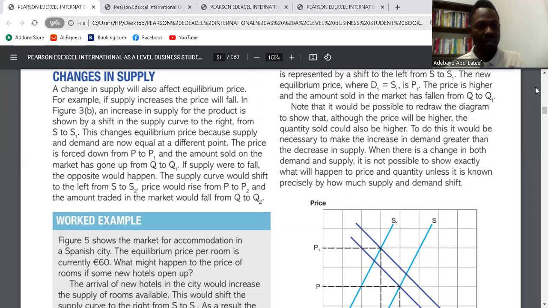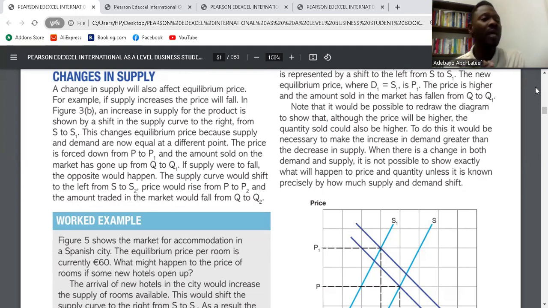Do you get it? Yes. The quantity has increased. They said the changes in equilibrium price come from supply and demand. The price falls from P to P1. So the price will fall from P to P1, and the quantity supplied will increase. It's already increasing from Q to Q1, which means the supply curve has shifted from S to S1. Do you get it or not? From S to S1. Yeah.